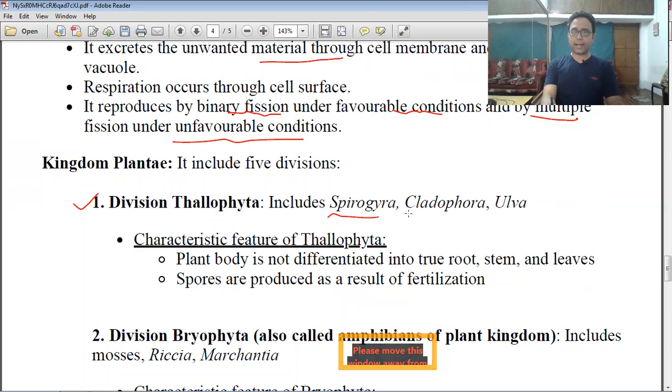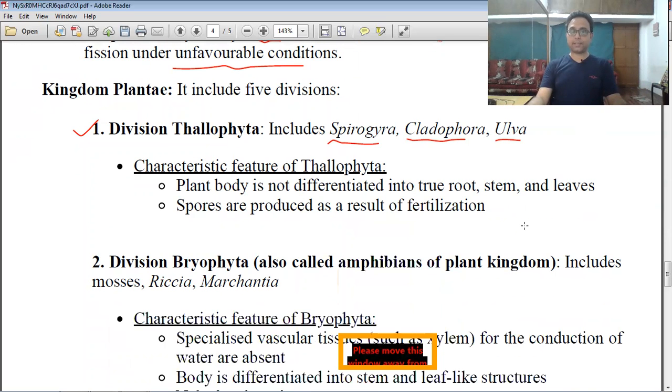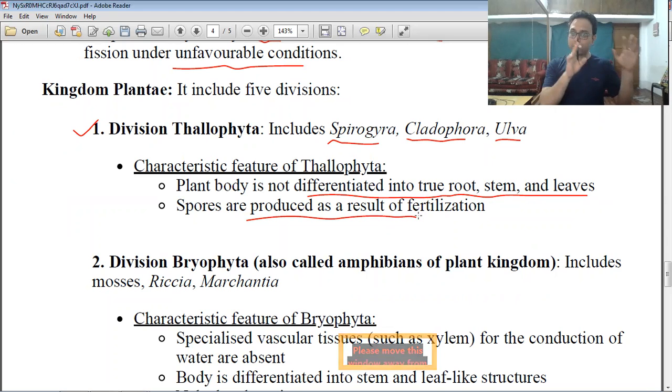Spirogyra, Cladophora and Ulva. Sometimes Spirogyra is said not to belong to the algae, right? There is some controversy, but at your level you place it in the division Thallophyta. The most important feature is that the plant body is not differentiated into roots, stems and leaves. So they are called Thallophyta, right? Algae also belong to that particular group.